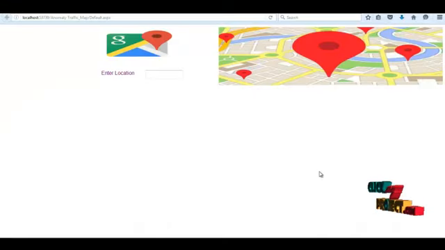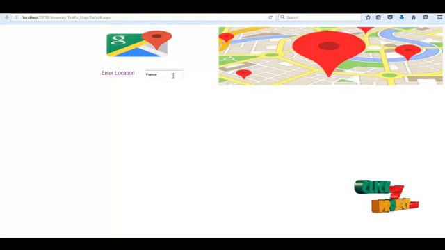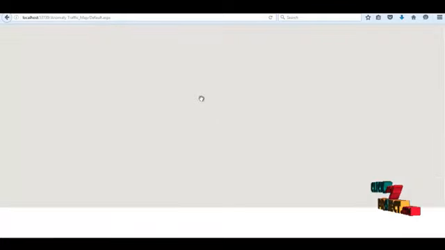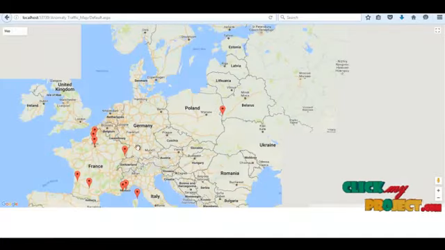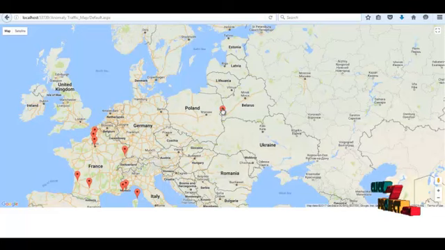Now the user can generate a map on traffic. Initially we have to enter a location. France means click that. Now we see the traffic areas in France and the reasons: this is road work, and this is signal malfunction.